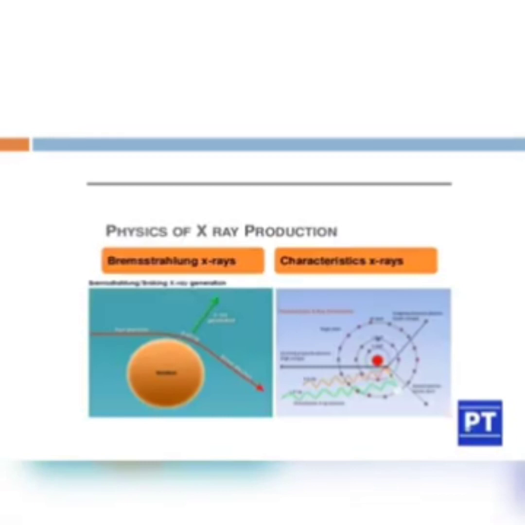Again, let us see the physics of X-ray production. Bremsstrahlung X-rays as well as characteristic X-rays are produced in the X-ray tube. Bremsstrahlung X-rays are otherwise known as braking X-rays. Here you can see two figures. Just keep in mind these two figures.